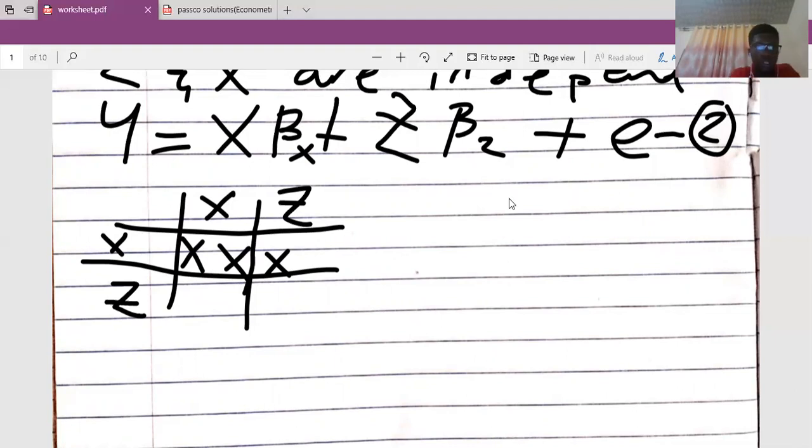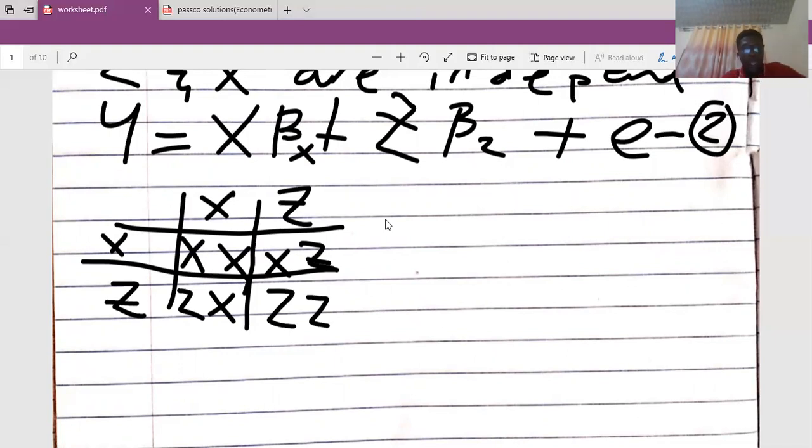Good. So now this mapping to this gives me XX. This mapping to this will give me XZ. This mapping to this will give me ZX, and this mapping to this will give me ZZ. Okay, good. So I'm trying to generate the matrix.